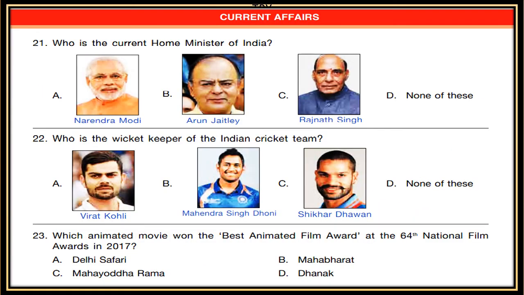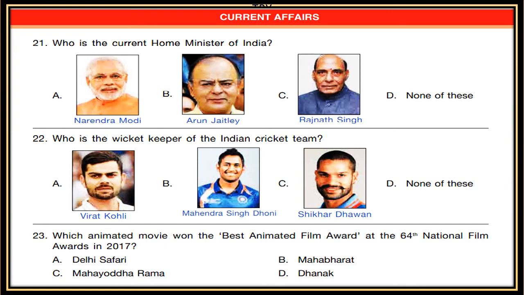Who is the current Home Minister of India? A. Narendra Modi, B. Arun Jaitley, C. Rajnath Singh, D. None of these. 22. Who is the wicket keeper of the Indian cricket team? A. Virat Kohli, B. Mahendra Singh Dhoni, C. Shikhar Dhawan, D. None of these.